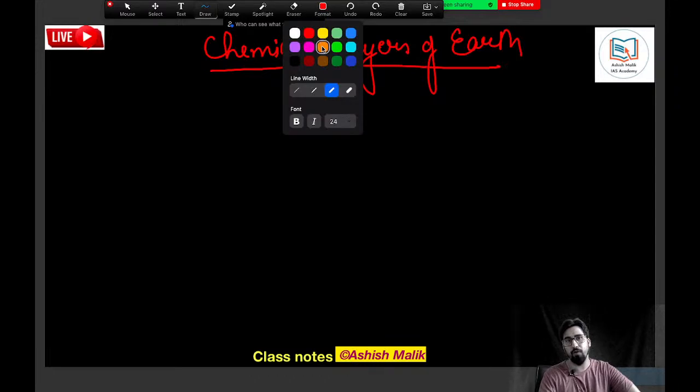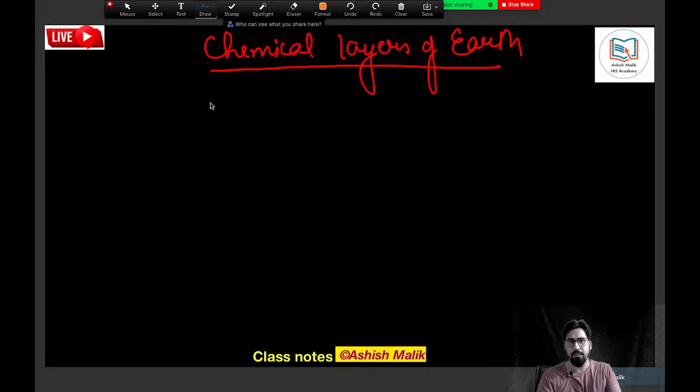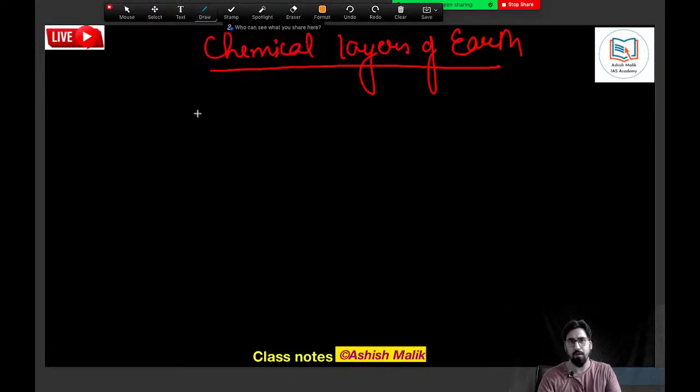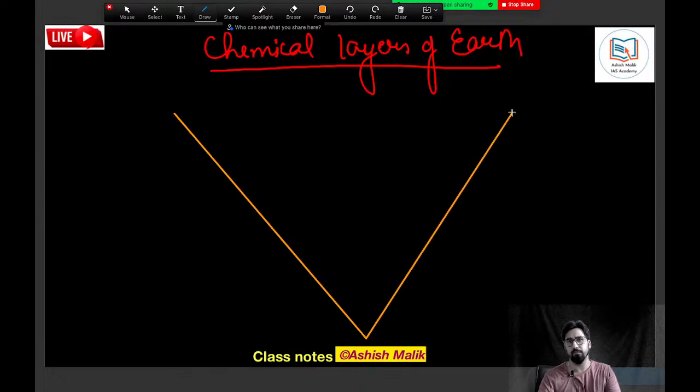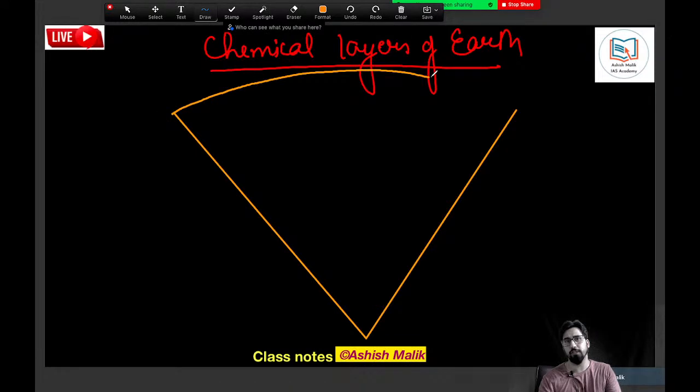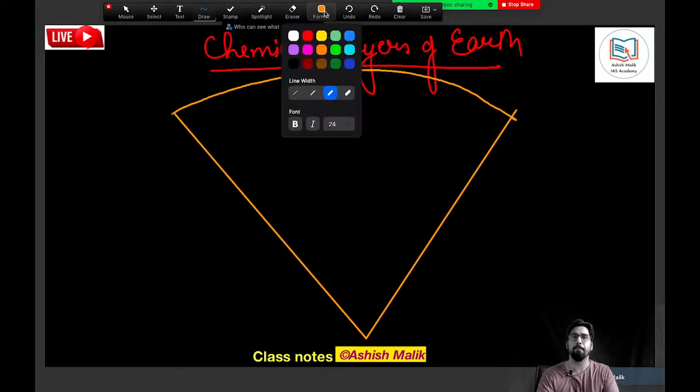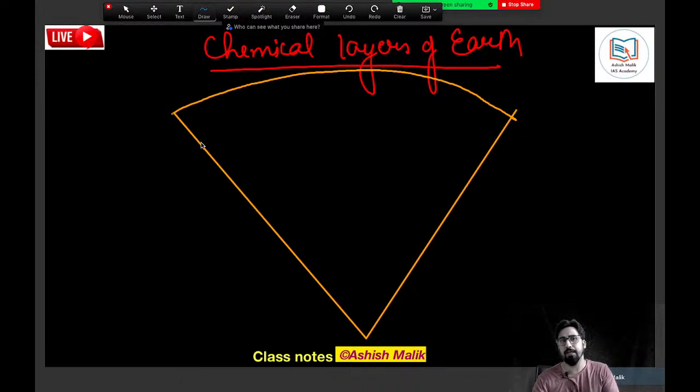So how do we draw this? You can draw it like that. This is the cross section of the earth. Let's say this is our cross section of the earth. We have the first layer.